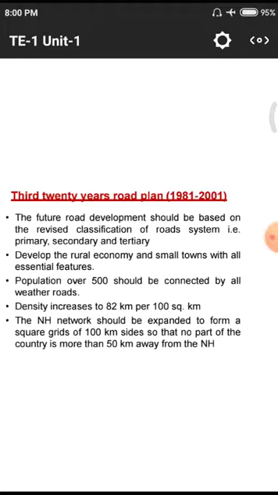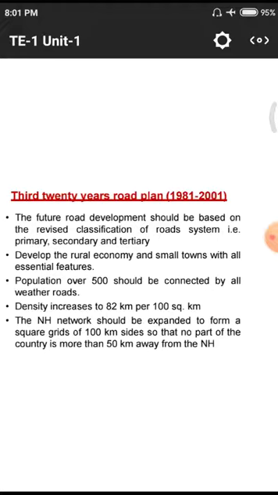The second point is to develop the rural economy and small towns with essential features. That means whatever minimum features are required for those particular villages and small towns, they developed according to that economy and the rural people. The third one is that population over 500 should be connected by all weather roads.